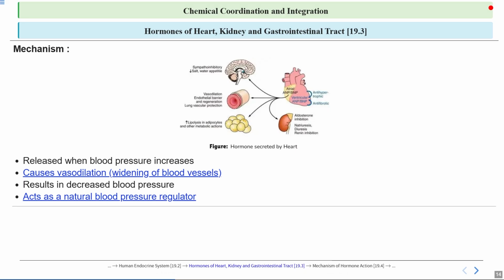It acts as a natural blood pressure regulator. It refers to how certain substances, like some plants or nutrients, can help maintain healthy blood pressure levels in the body.